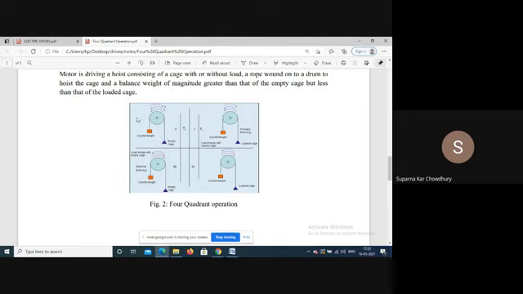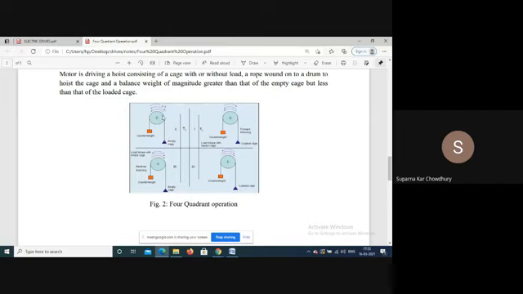Now if we come to this, again motion is in the same direction, that is anti-clockwise, that is we are lifting, but we are lifting the empty cage. Now what happens, the counterweight is heavier than the empty cage. So when we want to impart a motion in this direction, unless we apply some braking torque, due to the weight of the counterweight itself, it will uncontrollably move in this direction. So to restrain the movement, the motor has to apply a braking torque to keep the motion under control.